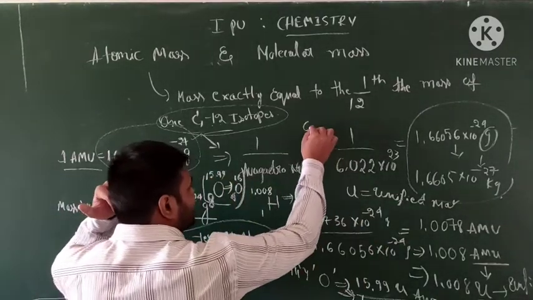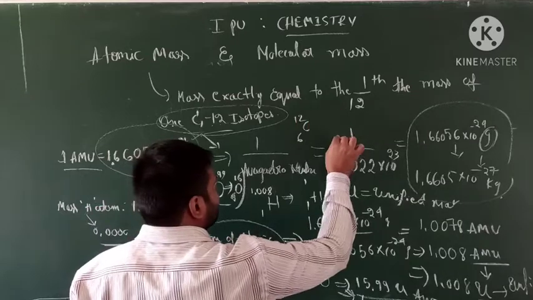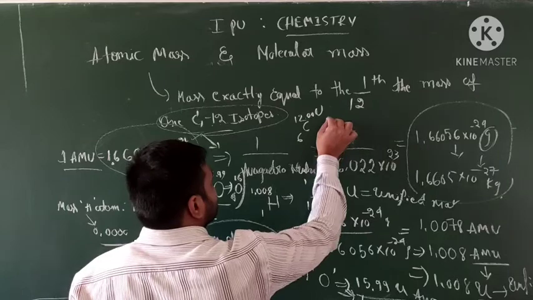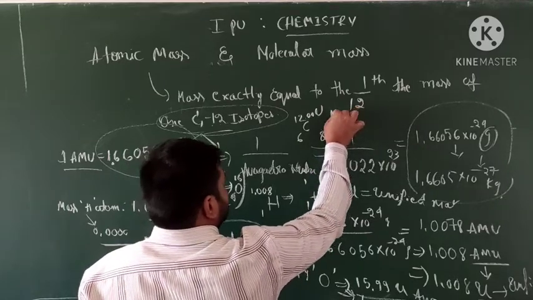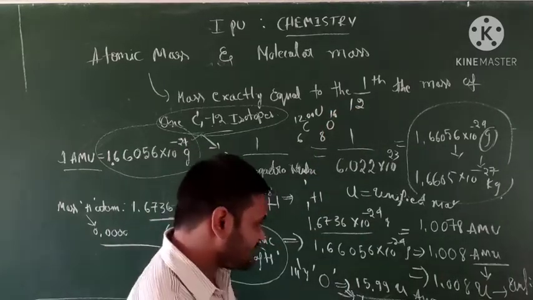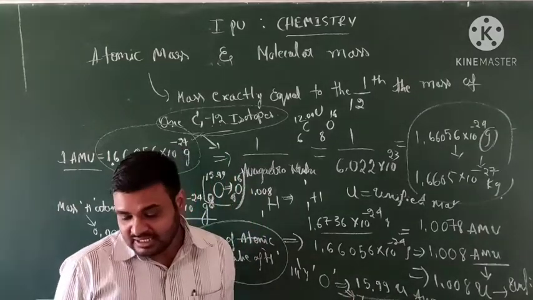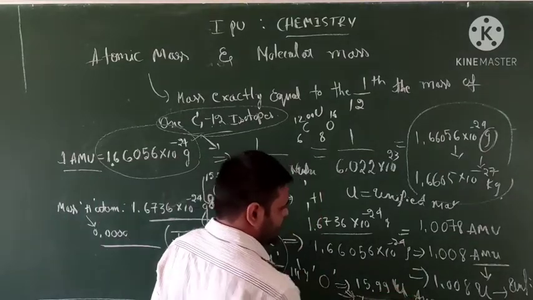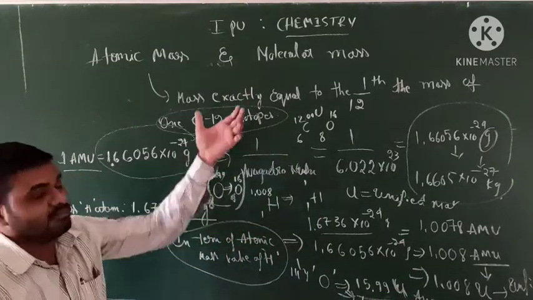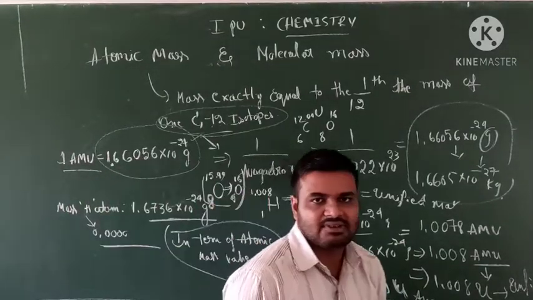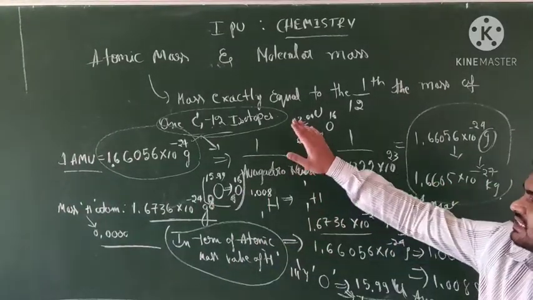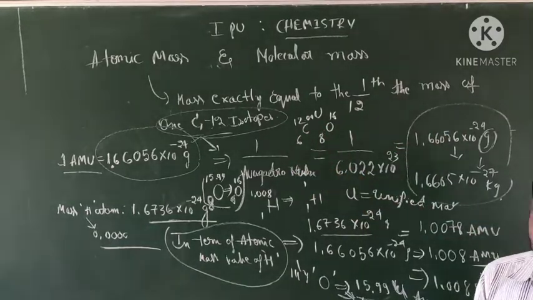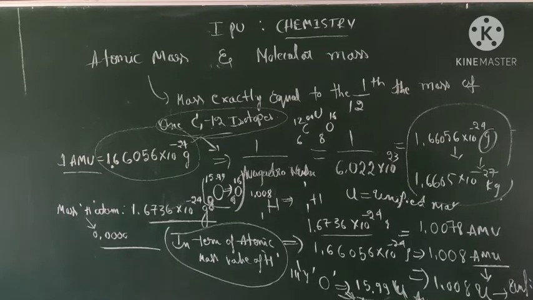Six is carbon. Carbon's atomic number is 6, and its mass is nearly 12.001, which we call 12. And oxygen is 8, with mass 16 as a round figure, exactly 15.99. AMU is the unit of atomic mass. You can easily get the definition of atomic mass: a mass exactly equal to 1/12 of the mass of one carbon isotope. Clear, students? This is about atomic mass.